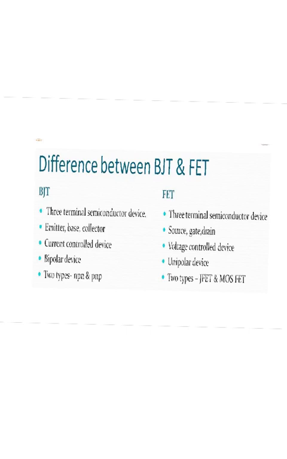BJT is a current control device, but FET is a voltage control device. BJT is a bipolar device, FET is a unipolar device. BJTs are of two types, NPN and PNP. FETs are of two types, JFET and MOSFET. So these are a few differences between BJT and FET.